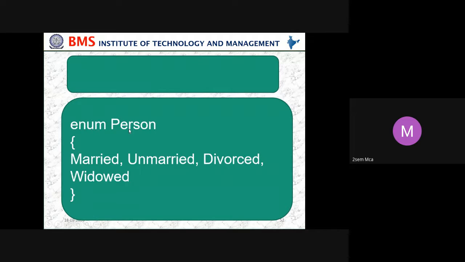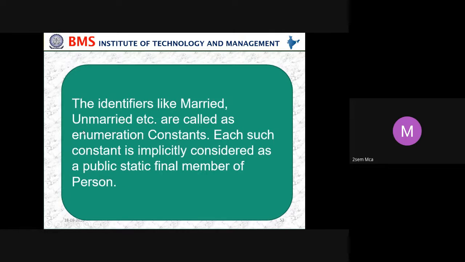What is the name of the enumeration? Here we have taken it as Person, but you can write any name. In that enumeration, you make the values constants. We have made married, unmarried, divorced, and widow constants. We want these fixed and we don't want to change them. The identifiers like married, unmarried, etc. are called enumeration constants. Each constant is implicitly considered as a public static final member of Person.